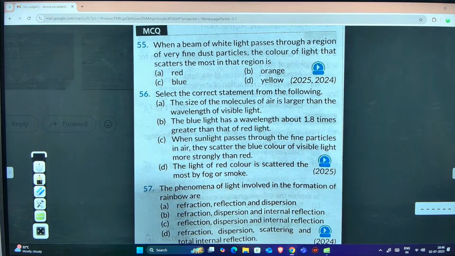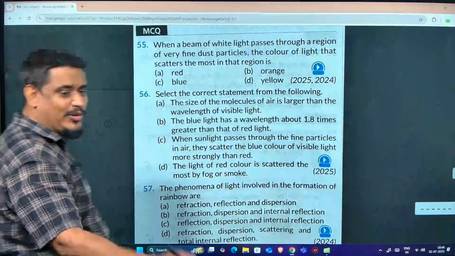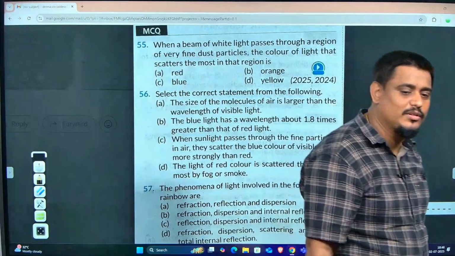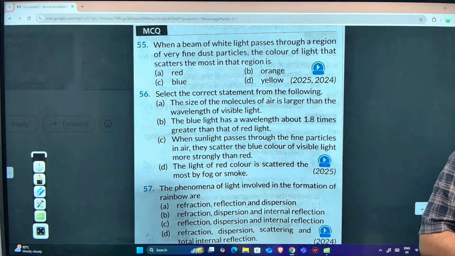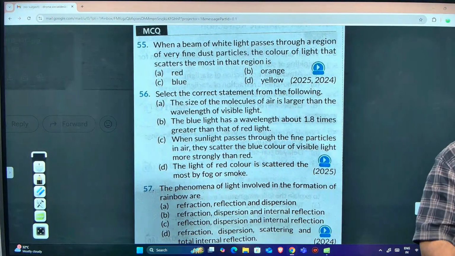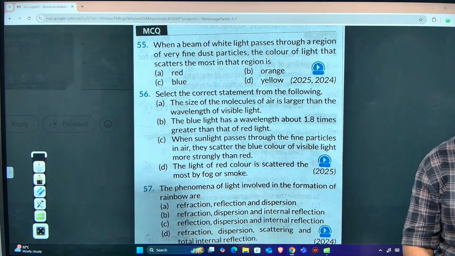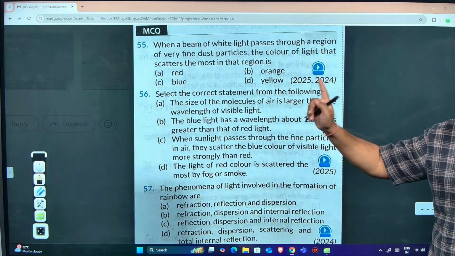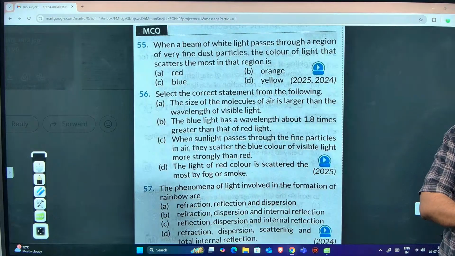Red. Very good. Blue. Obviously blue. What I told now. Which color will have scattering more? Blue, right? Red will have less scattering, it's more wavelength. So what is the answer for this question? Blue. Got it, Priyaranjan? Understood?